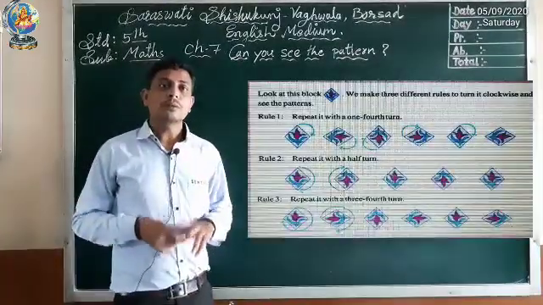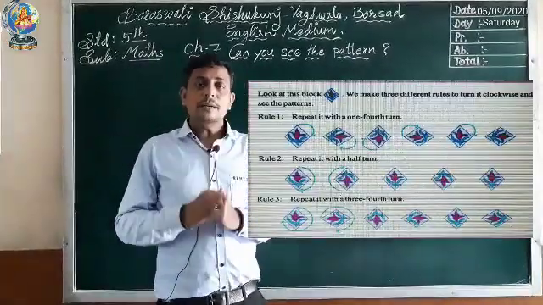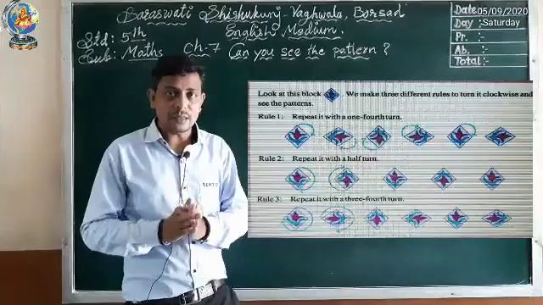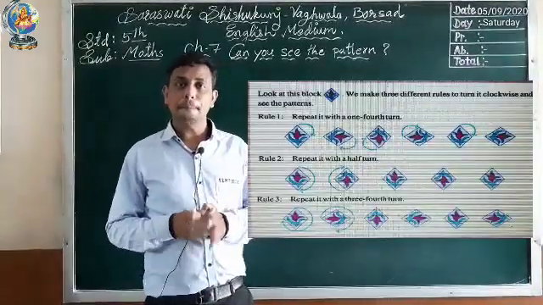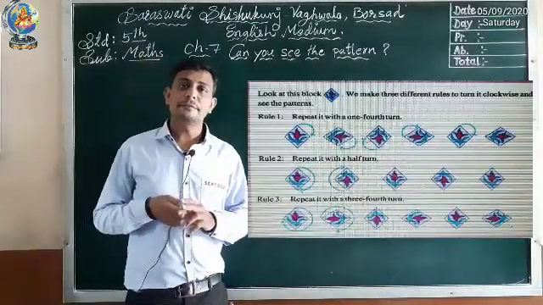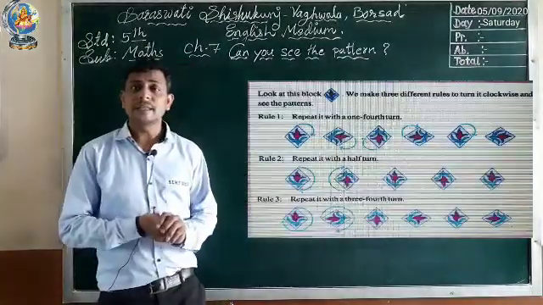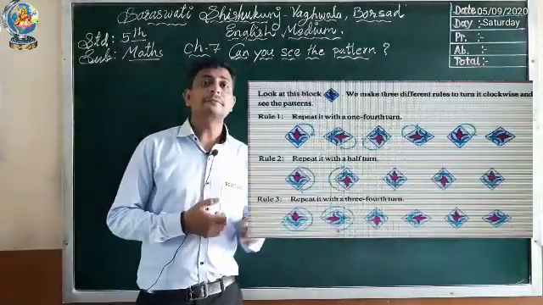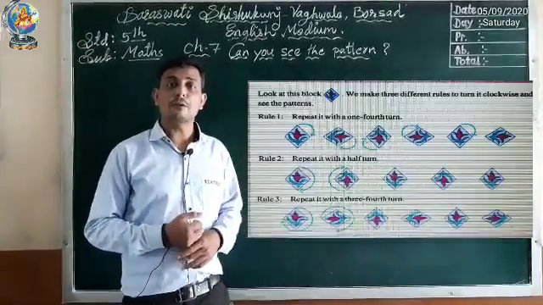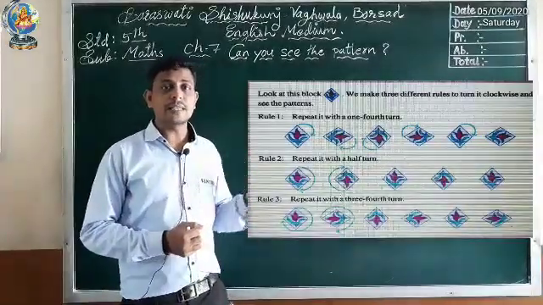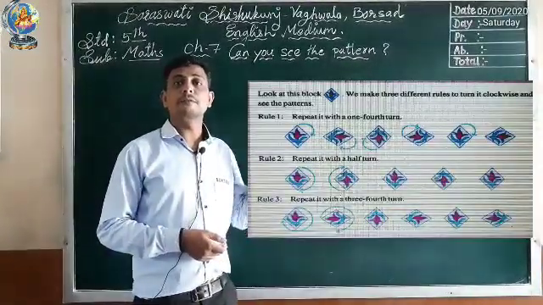Okay. So now we will learn certain rules of patterns which help us to learn how to make a pattern. There are 3 different rules that we are going to learn. You can see in the slide there are 3 different rules. If we know these 3 different rules, we can also make our own patterns. Okay. So let's see. First rule is repeat with a 1/4 turn.